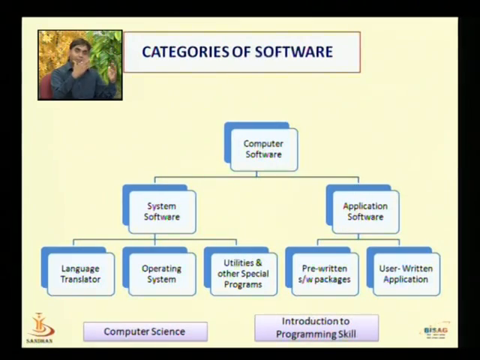Different types of application software are developed, for example, database management system software, payroll systems, statistics and operations related software. It is developed according to what the user requires. These are the broad categories of software.